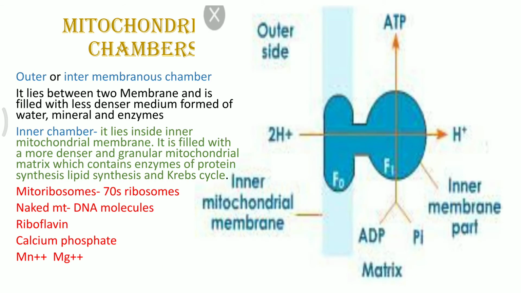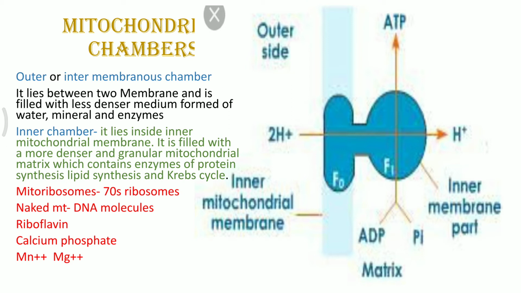If we see the mitochondrial chambers, they are again of two types, the outer and inner chambers. The outer chamber lies between the two membranes and is filled with a less dense medium formed of water, minerals, and enzymes. The inner chamber is inside the inner mitochondrial membrane and is filled with a much denser, granular mitochondrial matrix, which is the site for the Krebs cycle. In the matrix, protein synthesis as well as lipid synthesis occurs.